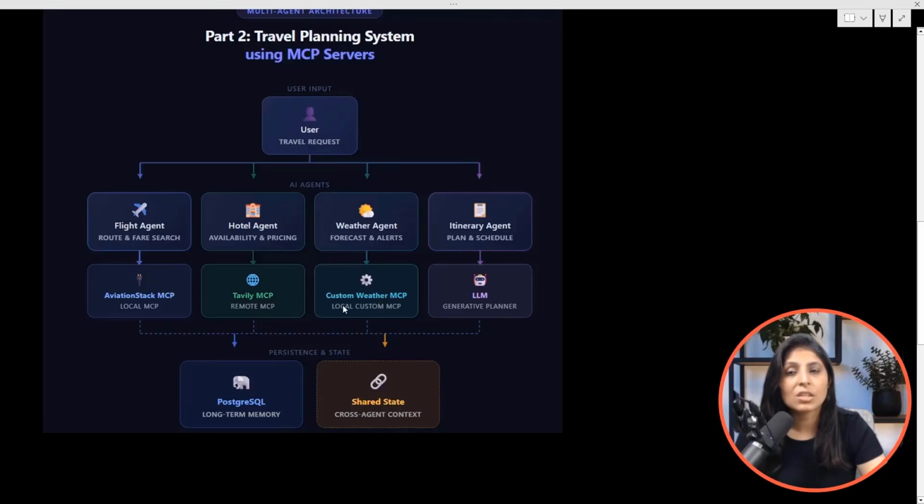All these 3 servers I have explained in detail: how to create a custom MCP server, how to work with a remote MCP server, and how to work with a local MCP server. All this is explained in the part 2 video. That's why I've told you to check both videos first. Then the itinerary agent was using an LLM. And again, we were using PostgreSQL for long-term memory and shared state, where all the agents were storing their output and getting their input from. So this is what we did in part 2.